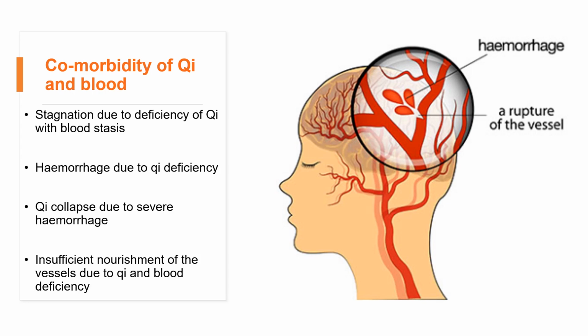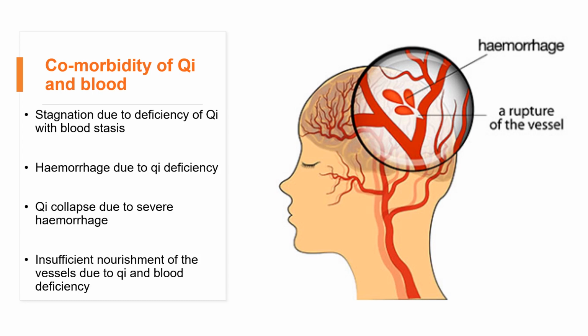Qi collapse due to severe hemorrhage. The third part, severe hemorrhage, for instance, from accidents such as car accidents. So these kinds of accidents will cause severe bleeding. Severe bleeding, and then the patient will lose a lot of blood in terms of the volume.